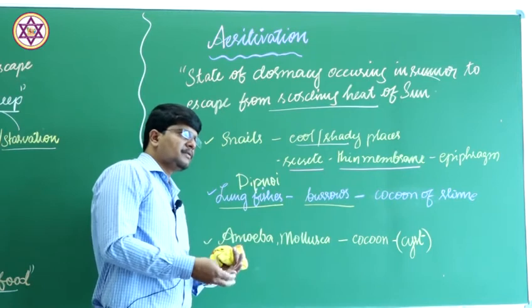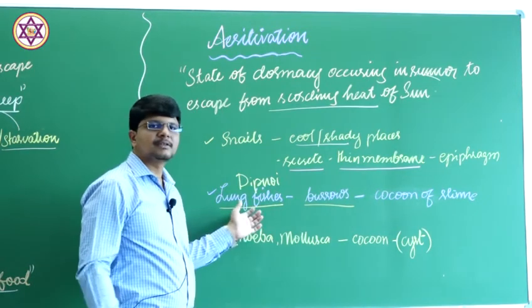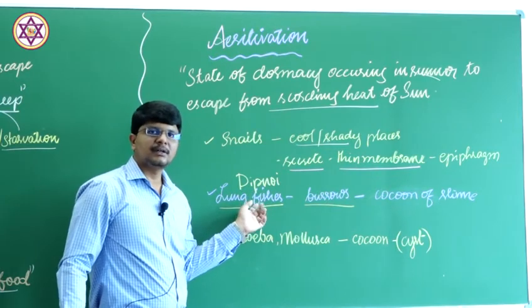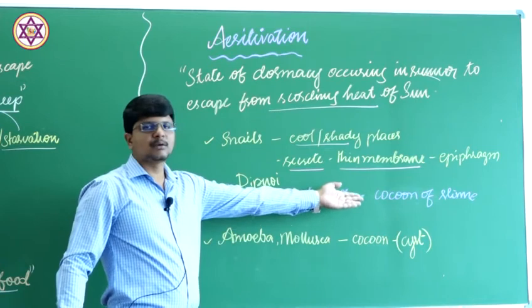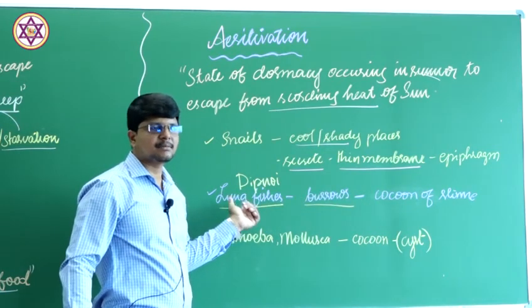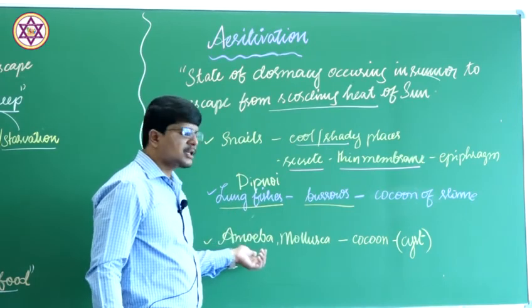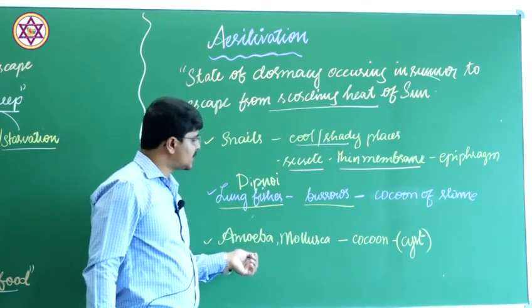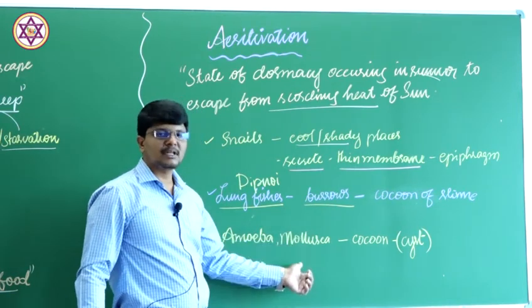If the favorable condition returns, that means the water body is filled with water during the rainy season, the animal comes out of this cocoon and goes for a normal life, that is reproduction and growth. Estivation is also seen in lower forms like amoeba and molluscans.